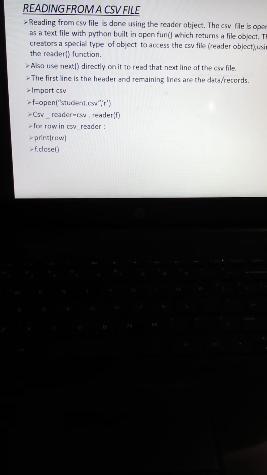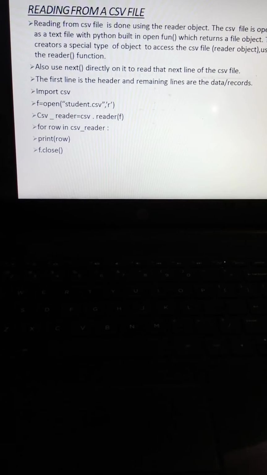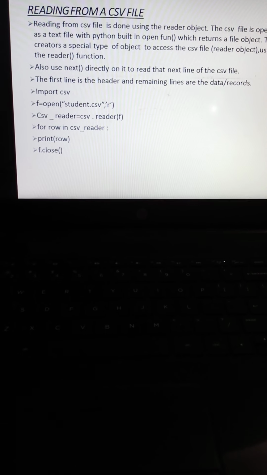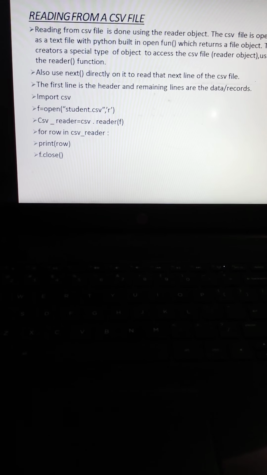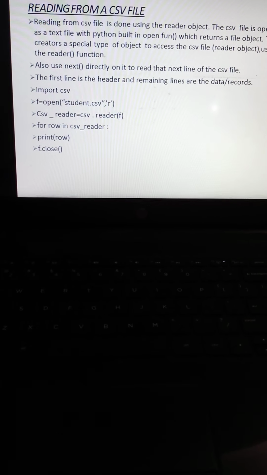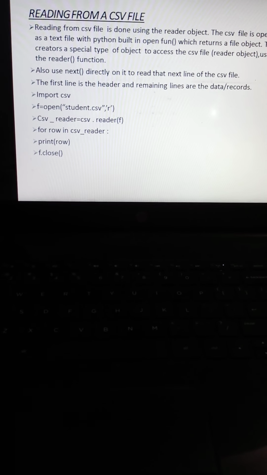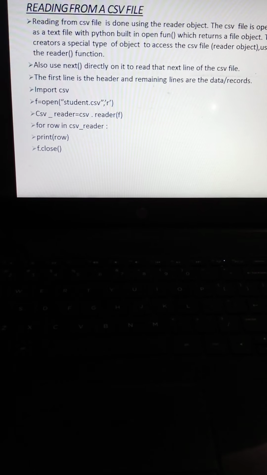Then in the next line, look here, csv.reader is a method or function that is accessible for reading the data from the CSV file, which is already defined inside Python. So csv.reader is called on the file object. The file object here is denoted as f.